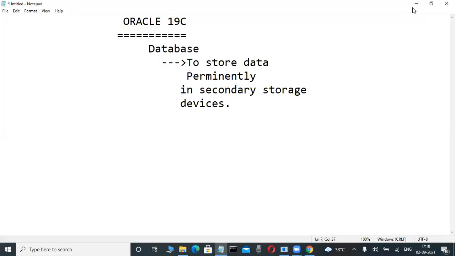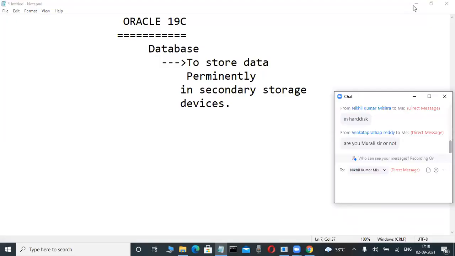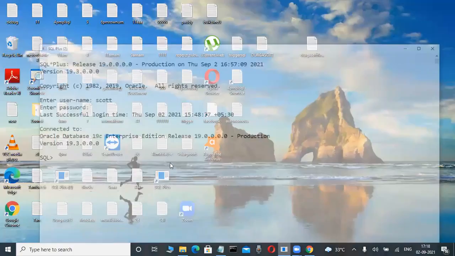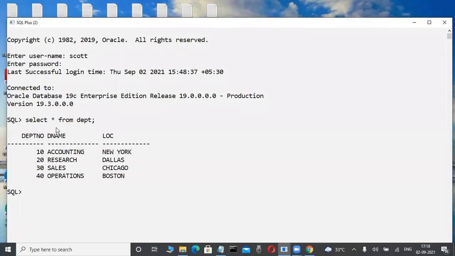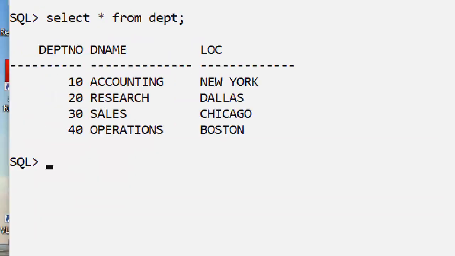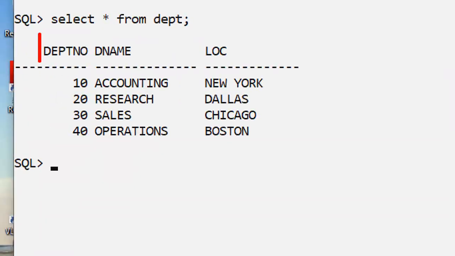Now check it out. Slowly observe here. Don't write it down, this is just for non-technical persons, for observation purposes. Later you will become familiar with all these things. Suppose this is a database. In this database there is data, but this data is in a structured format. Structured format means table format.